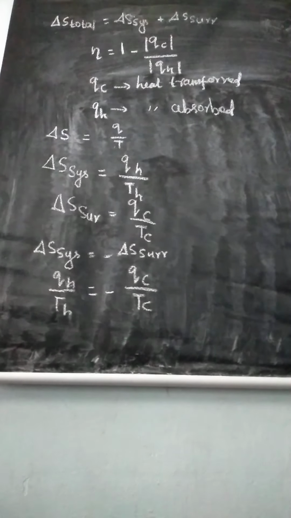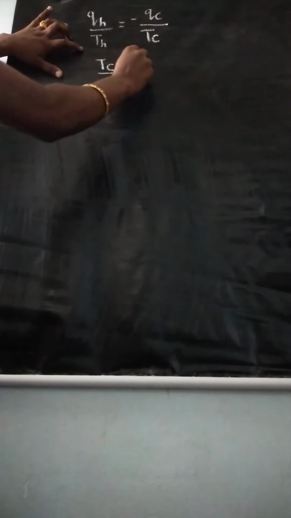In this equation, take the temperature terms on one side and the Q terms on the other side. So we get T_C divided by T_H is equal to minus Q_C divided by Q_H.